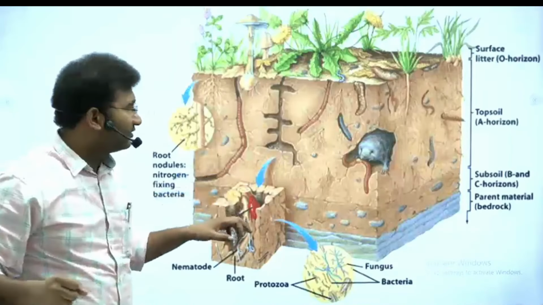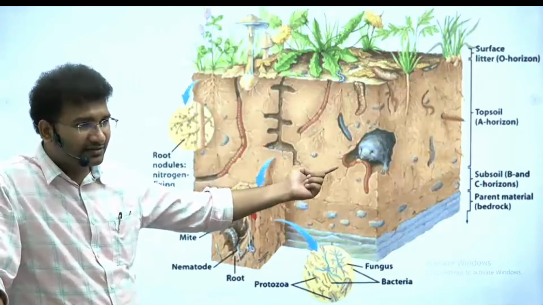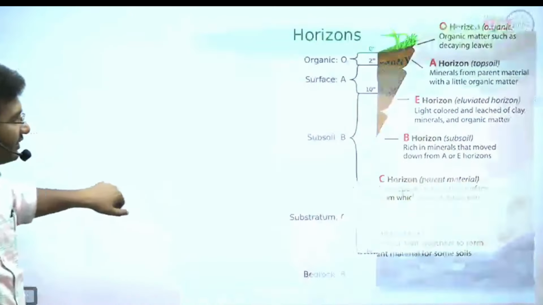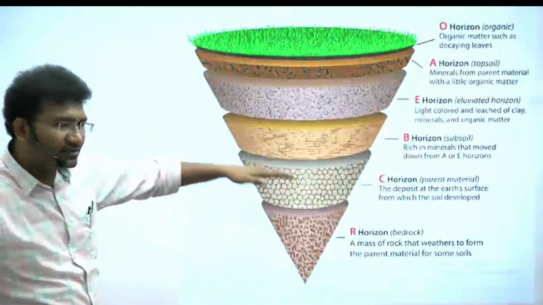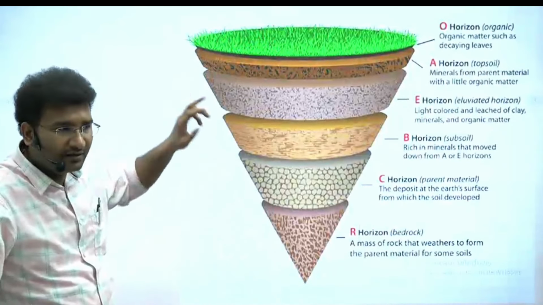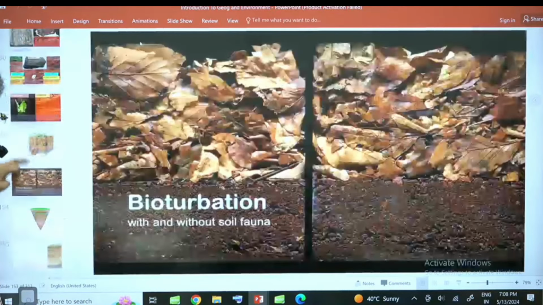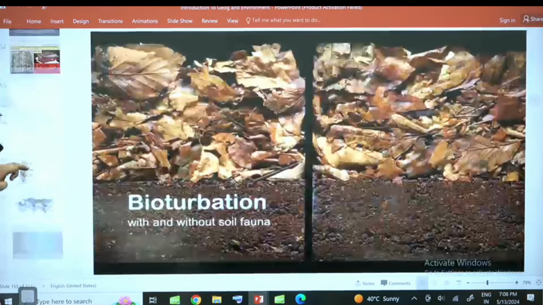But here the mixing of soil takes place. Likewise, you go here, earthworms, rodents. So we'll study the various roles, the different types of soils, and the layers of each soil. This is your biogeography. In this, we'll study in a very detailed manner all of this, and different types of soils also.